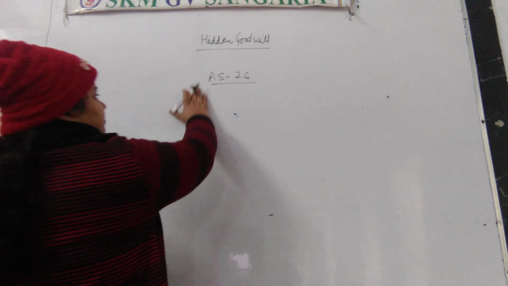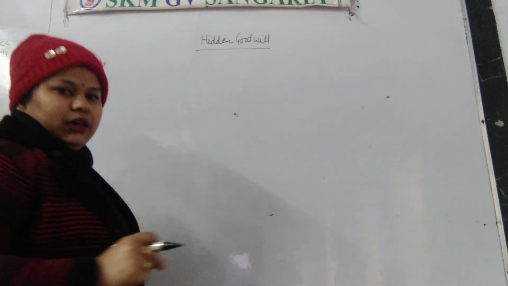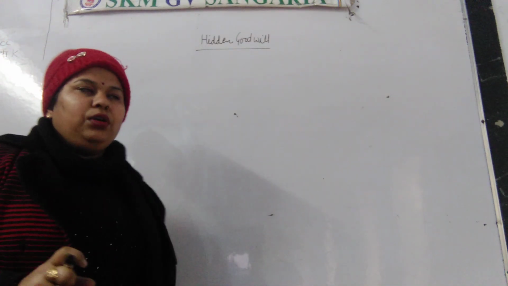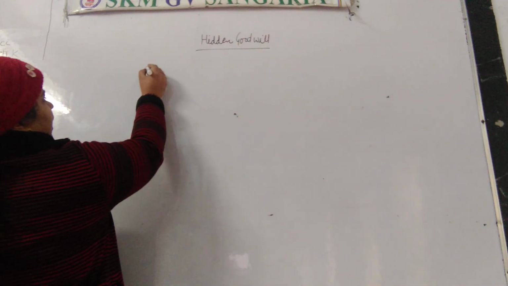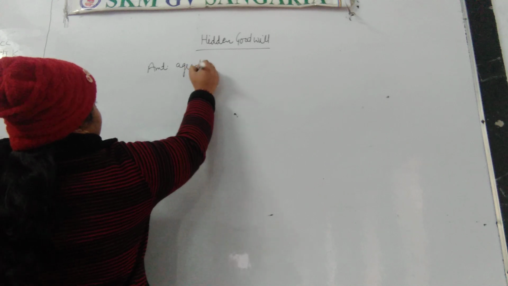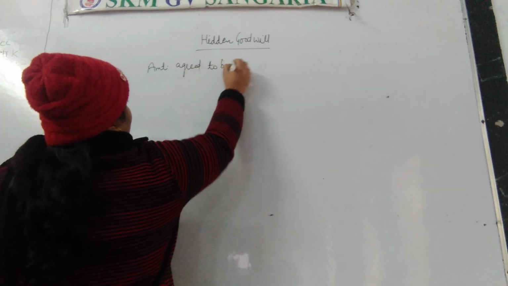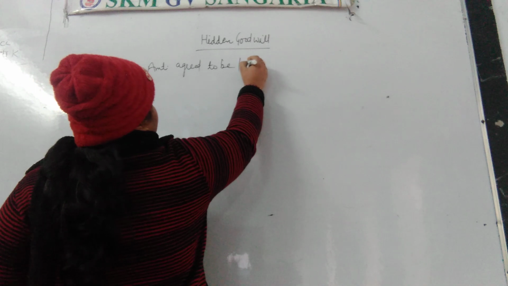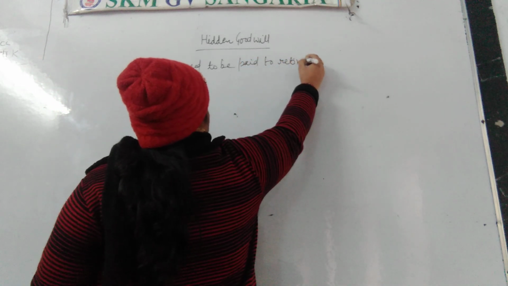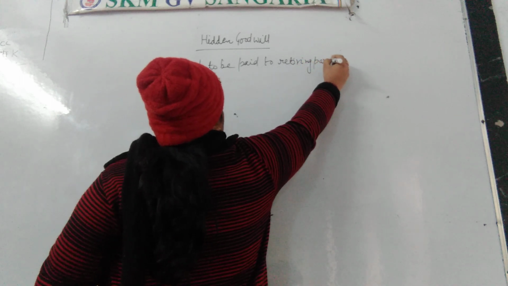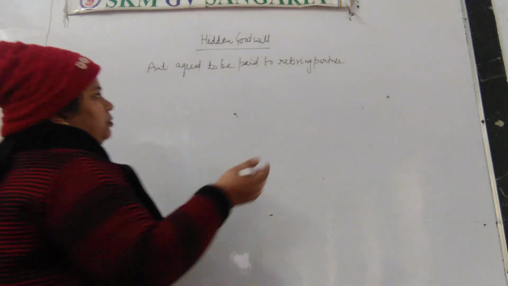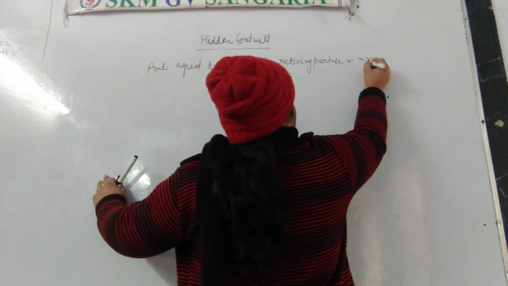So first of all, I am writing a formula here to clarify how to calculate the hidden goodwill. First of all, we will write the amount agreed to be paid to retiring partner. First of all, we will write the amount which is agreed to be paid to the retiring partner.